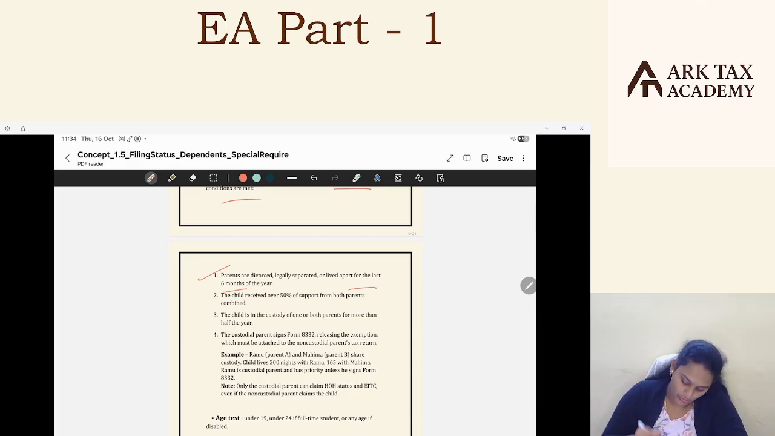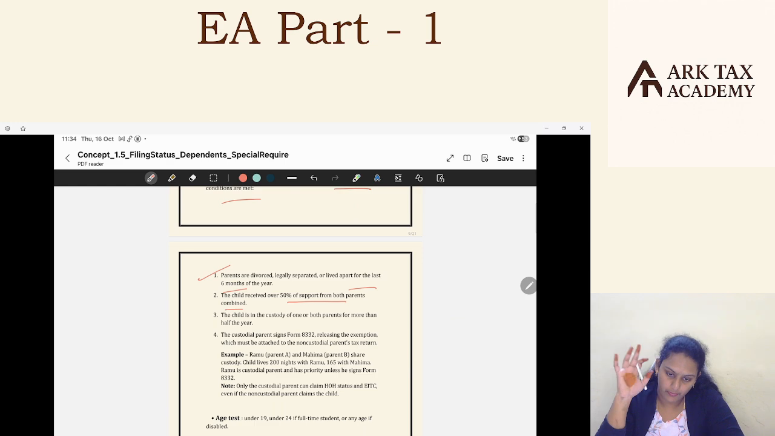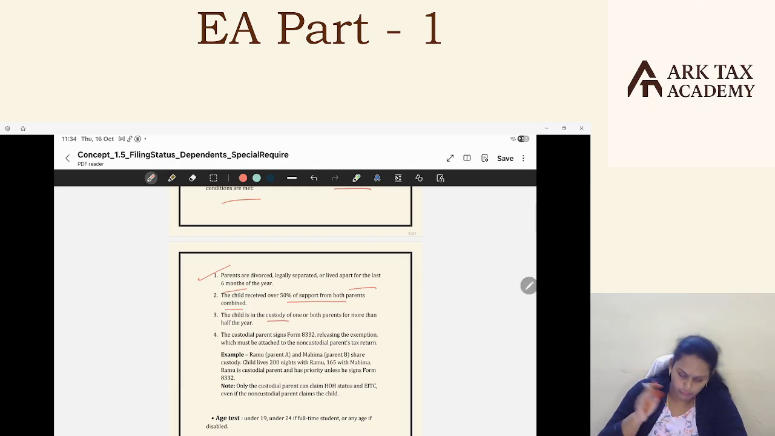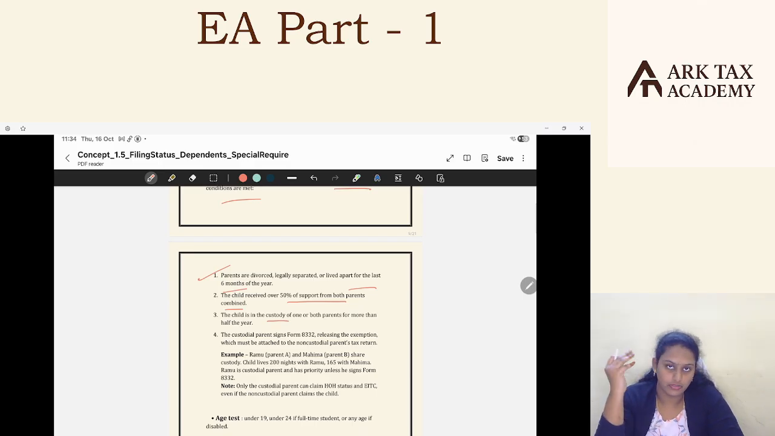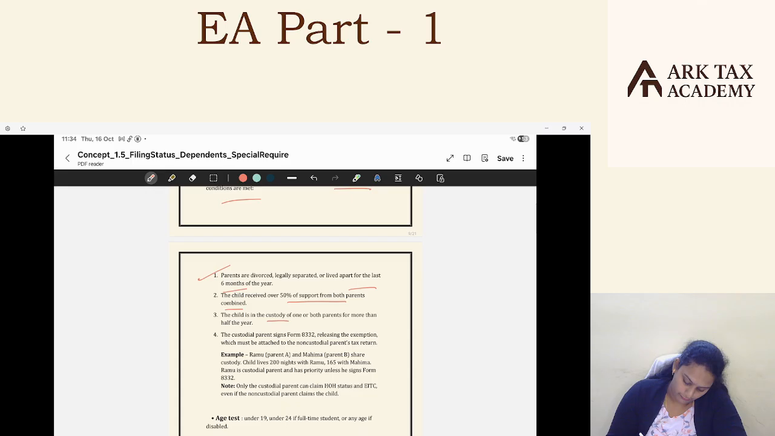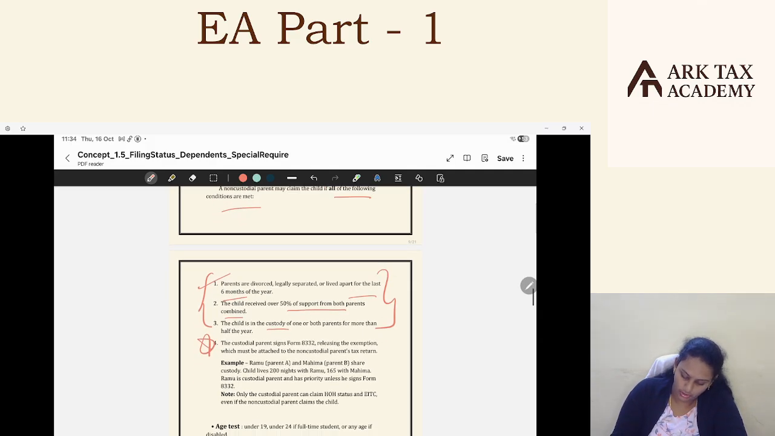And the child received more than 50% of support from both the parents combined. Both the parents together contributed more than 50% of support to the child. And the child is in the custody of one or both the parents for more than half of the year. If all these conditions are satisfied, and one important condition, these are all general conditions. For you to be in this situation, all these things are common, general.